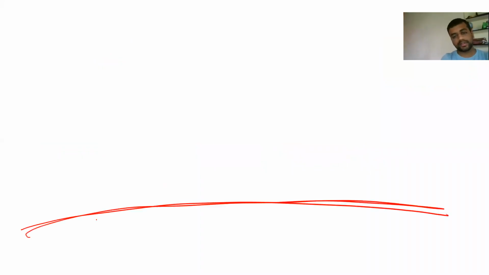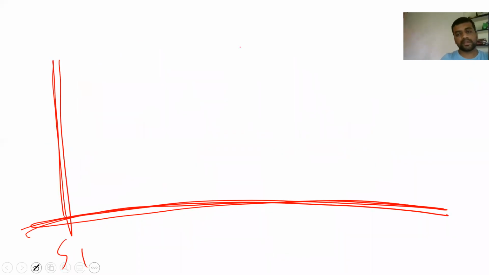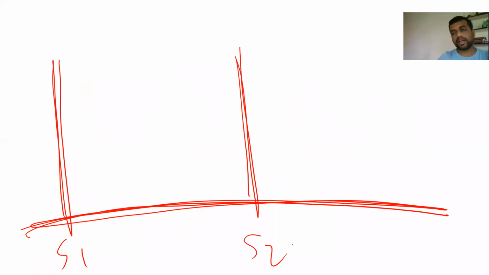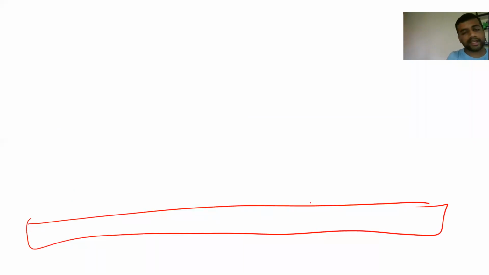Before tomorrow's session, we will have a small diagram of the cardiac cycle. This is the baseline cardiac cycle. This is your S1, this is your S2, and again S1. This is what is normal. When you want to describe something, S1 goes here and S2 here.